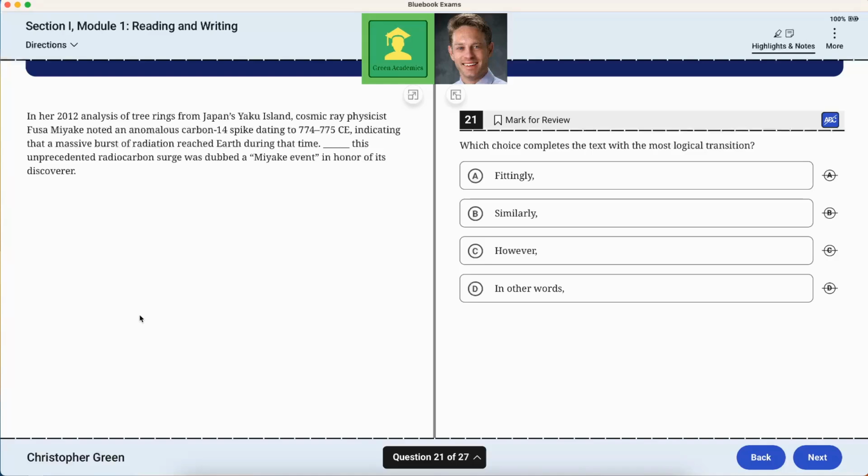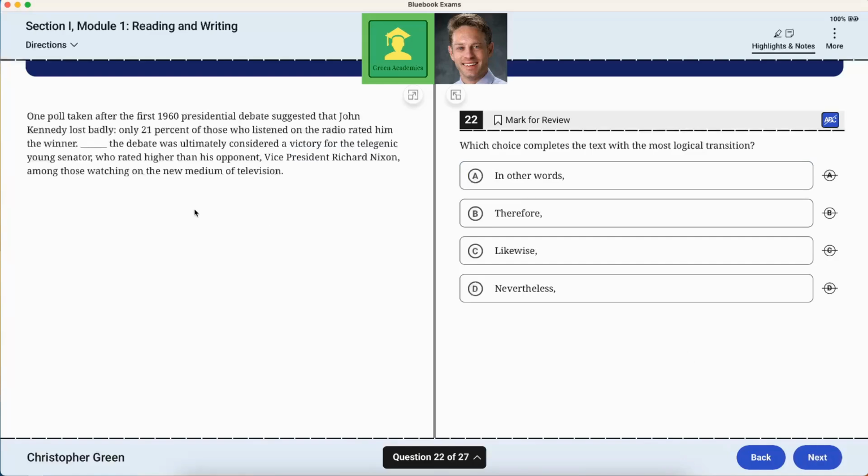Fittingly, similarly, however, in other words, well, they named it after her because she was the one who found it, so fittingly makes the most sense, of course.